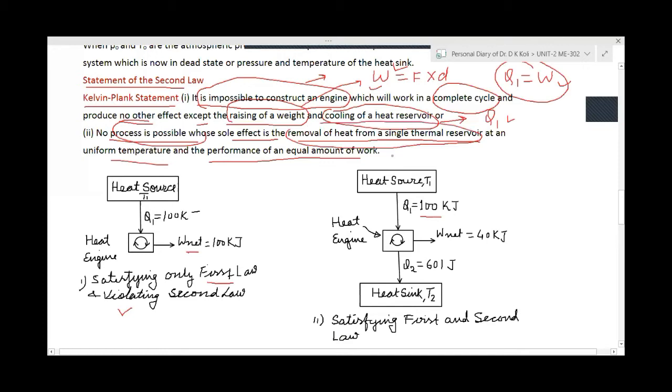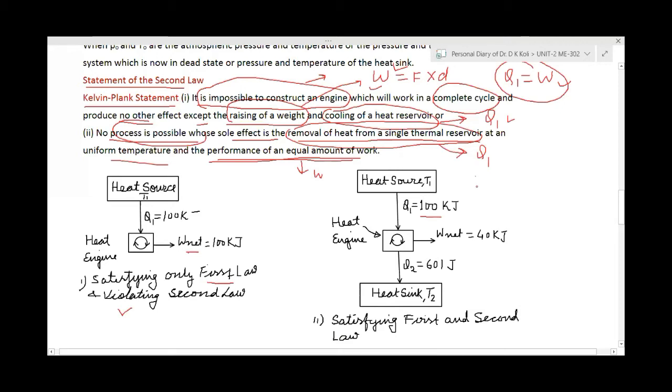Again, removal of heat means that is Q1, and the performance of equal amount of work, so that is W. So no process is possible whose sole effect is removal of heat, meaning taking Q1 and producing W amount of work. So this is also not possible. So both the statements say about the heat engine.